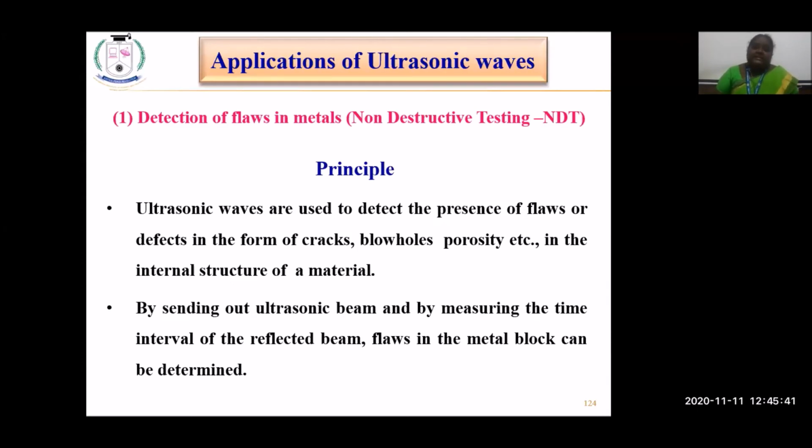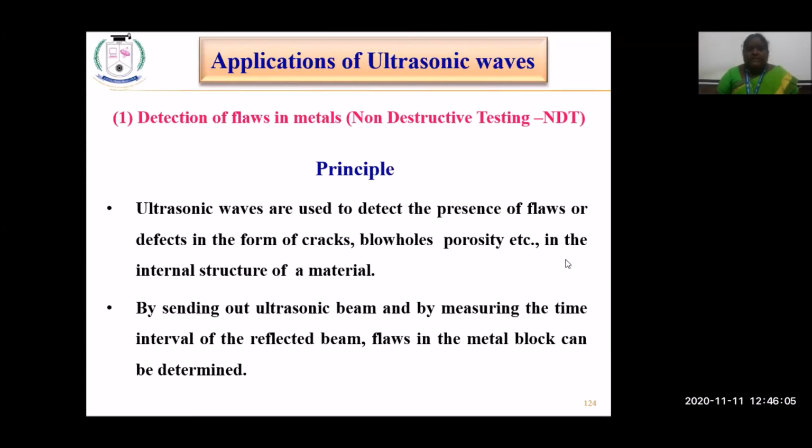It is used to detect the presence of flaws, cracks, blowholes, and porosity in the material used for the construction of the building. They transmit the ultrasonic beam, and by measuring the time interval between the reflected beam and the transmitted beam, the flaws in the metals can be detected.